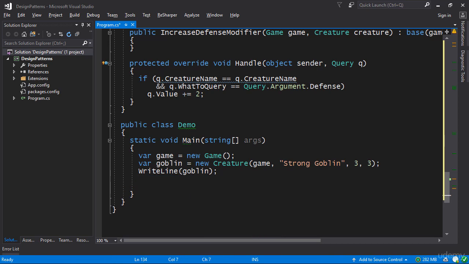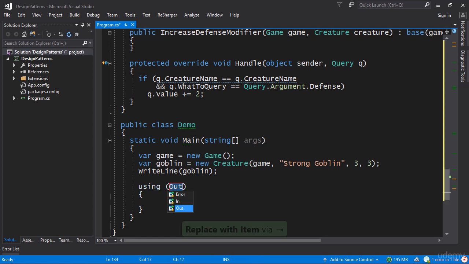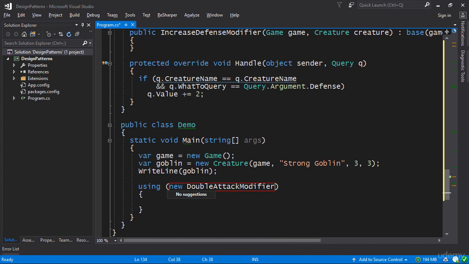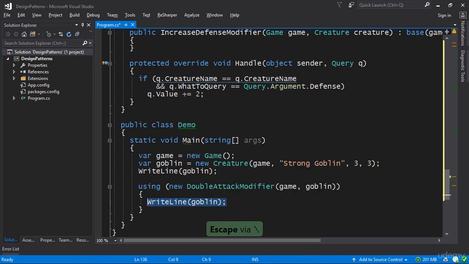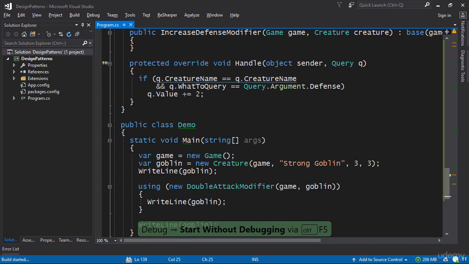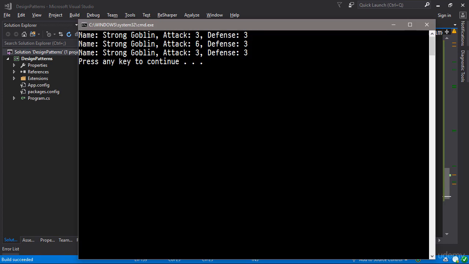And because I implemented IDisposable, we can do a using here. So I can have a DoubleAttackModifier passing the game and the goblin. And here what I can do is I can WriteLine the goblin once again. And I can WriteLine the goblin after we've exited from this block. So let's take a look at what we actually get. So before we enter the block, the goblin is 3-3. We enter the block and it becomes a 6-3 because we double the value, and then it is a 3-3